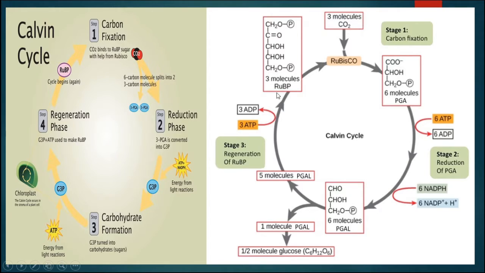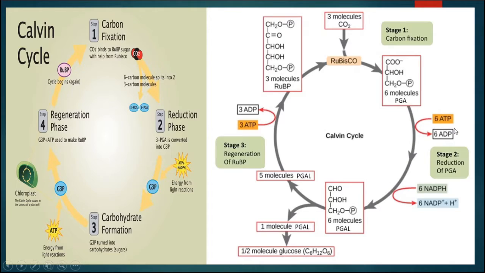Again this ribulose bisphosphate, along with carbon dioxide, will unite to form PGA. In this way the cycle will continue, and the enzyme utilized here is known as Rubisco, that is ribulose bisphosphate carboxylase oxygenase. In the third step, regeneration, again ATP is utilized and converted into ADP. So in this way we can see RuBP is a 5 carbon compound and carbon dioxide is a 1 carbon compound. After combining, they will make 6 molecules of PGA, a 3 carbon compound.